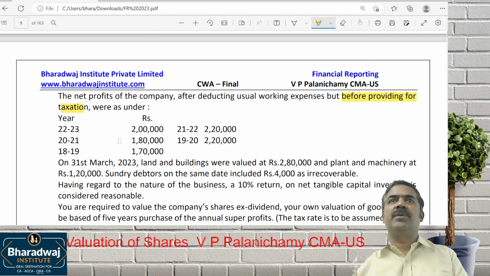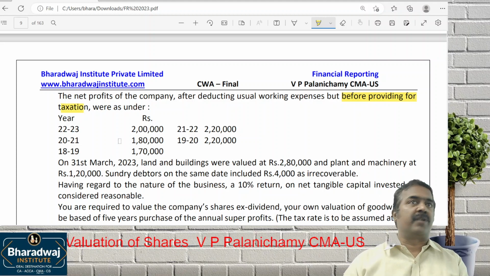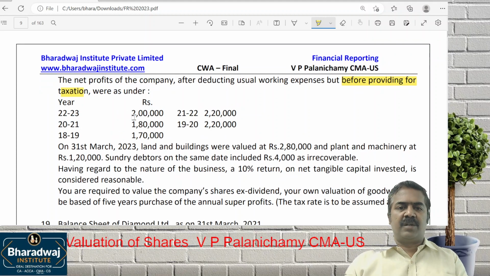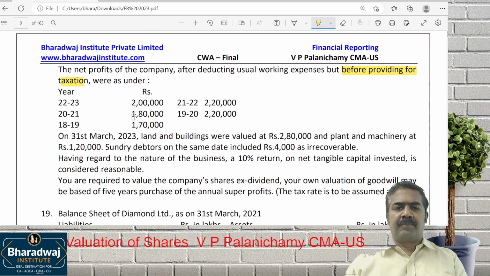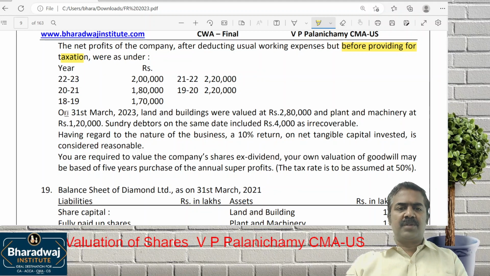but before providing for tax. So what is given to you, profit after tax or profit before tax? Profit before tax is given to us for the last 5 years: 2 lakh, 1 lakh 80, 1 lakh 70, 2 lakh 20, 2 lakh 20. Is it increasing? No. Simple average we'll use. Same as the last class, we are given the value of land and buildings and plant and machinery. Debtors 4,000 irrecoverable is given to us.